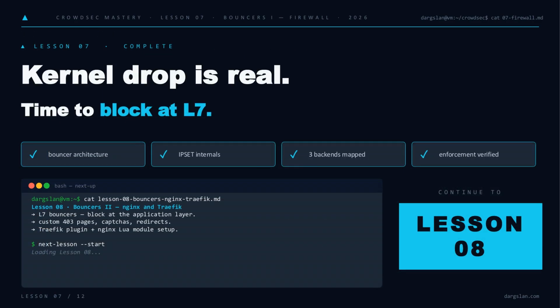Lesson 7, complete. Kernel drop is real. You've got bouncer architecture, ipset internals, 3 backends mapped, and enforcement verified against live packet counters, but the kernel only sees IPs and ports. Lesson 8 takes us to Layer 7, Nginx and Traefik, custom 403 pages, CAPTCHAs, redirects. When an IP isn't enough and you need to challenge a human. Run the next lesson, start when you're ready. See you in 08.